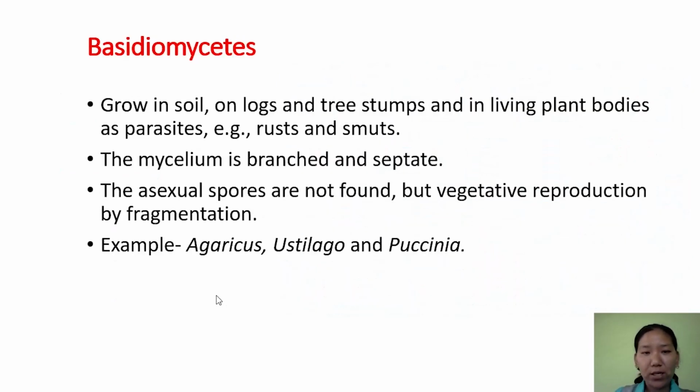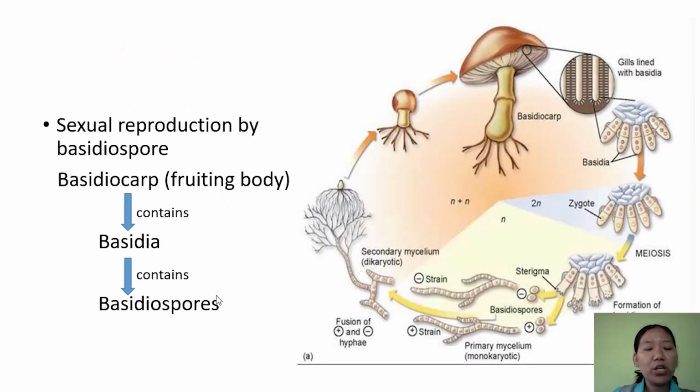Next is basidiomycetes. Basidiomycetes grow in soil, on logs, tree stems, and in living plant bodies as parasites. For example, rust and smuts. The mycelium is branched and septate. Asexual spores are not found, but vegetative reproduction takes place by fragmentation. Some examples are Agaricus, Ustilago, and Puccinia. And now looking at the reproduction,